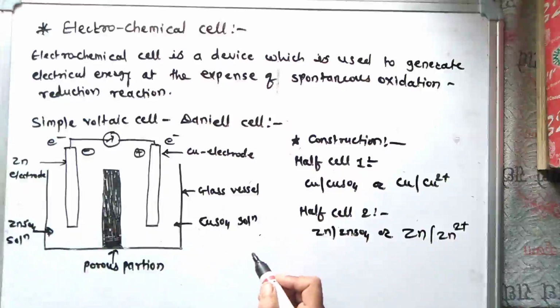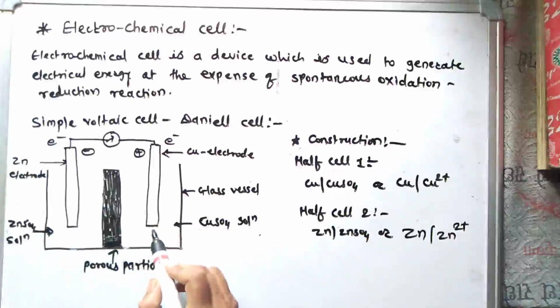The first method is by using the porous partition method. Another one is by using the porous pot method, and next we see the salt bridge method. Let me go through it step by step. There are three different methods. We see first the porous partition method.